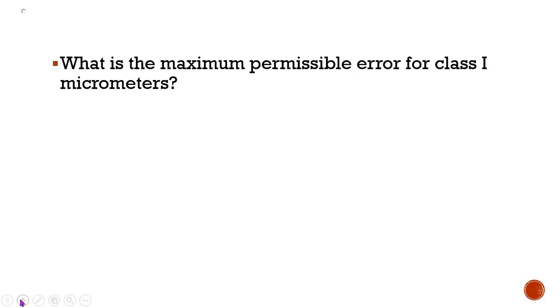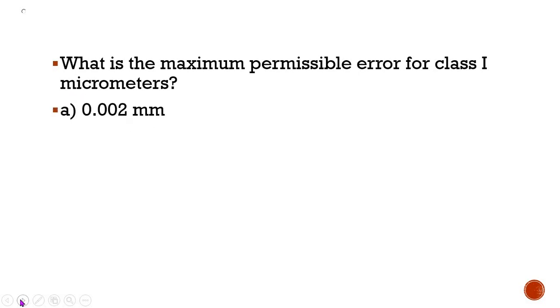This subject is supplementary to the industrial management subject, because it deals with improving production, profit, and the reputation of the organization. All the things related to management are covered in this chapter only, and we are going to take 10 out of 10 MCQs today from this subject only. Now let us see what is the maximum permissible error for class 1 micrometers.